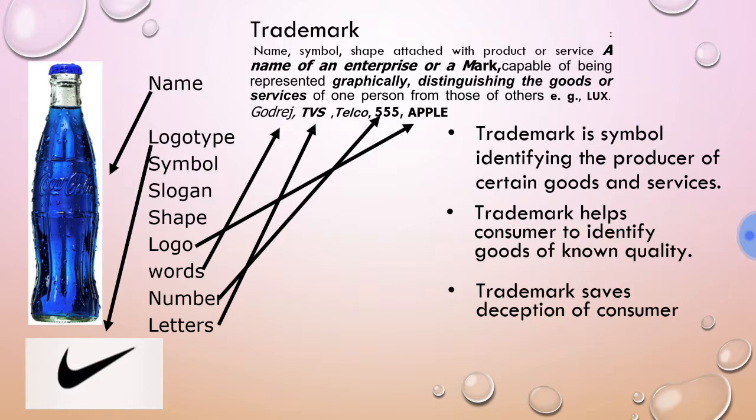Here the interest of trademark owner or businessman is that his consumer should again and again purchase his product, and again the interest of consumer is that he should get that qualitative product again.